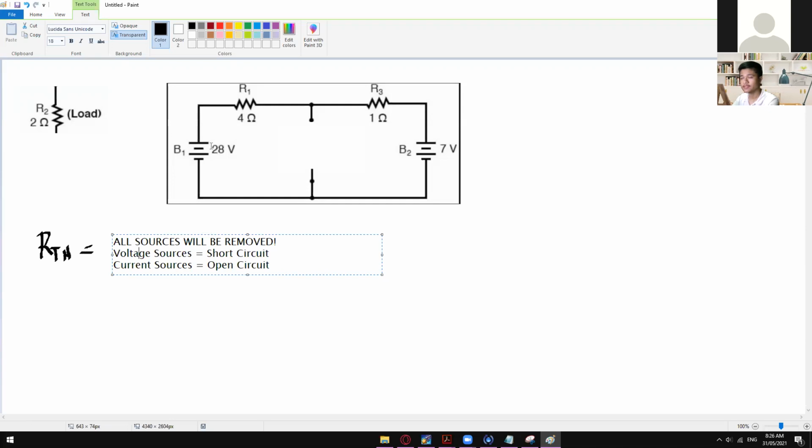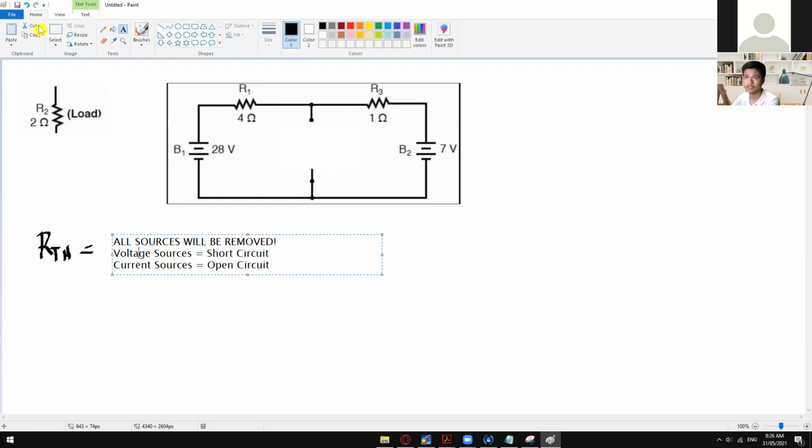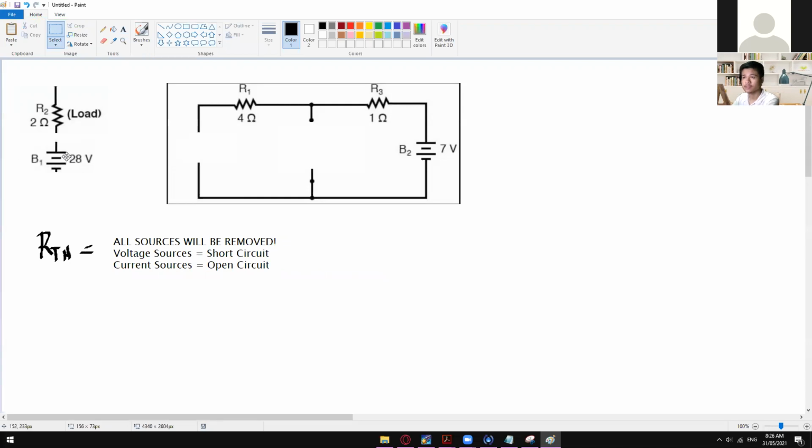All right. So in here, as you guys can see, we only have voltage sources. So all we need to do is remove them and then short those two voltage sources. So I'll just remove this one and then place it right here so that we know that the value of that one is 28 volts. The same with this one, the value of B2 is 7 volts. So in here, I'll just simply short this one. There you go. Same with this one. And then from here, you can now find the RTH.